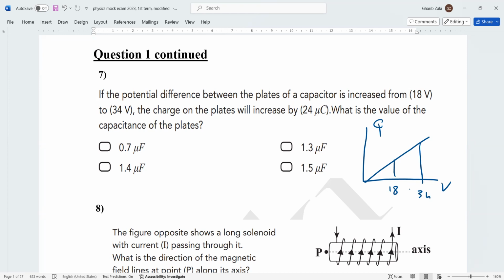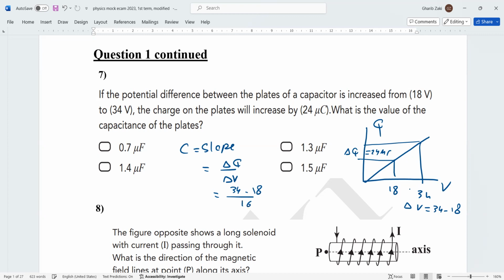The charge on the plate will increase by, so this is the change in what? This is the change in charge, 24 microcoulomb. And what about the change in volt? It is 34 minus 18. So C, the capacitance, equals the slope. The slope equals the vertical change over the horizontal change. So it is 34 minus 18 divided by delta Q. Delta Q equals 16. So the answer will be 1.5 microfarad.